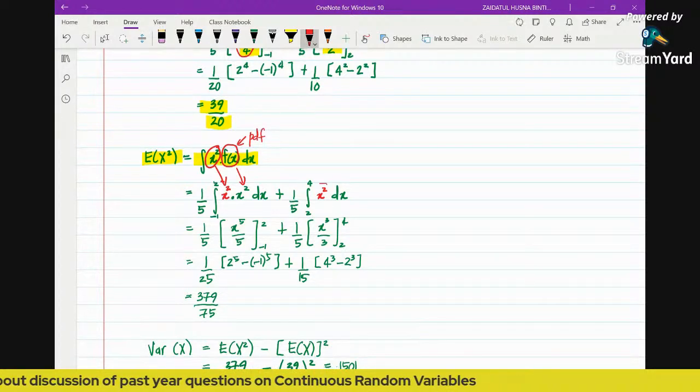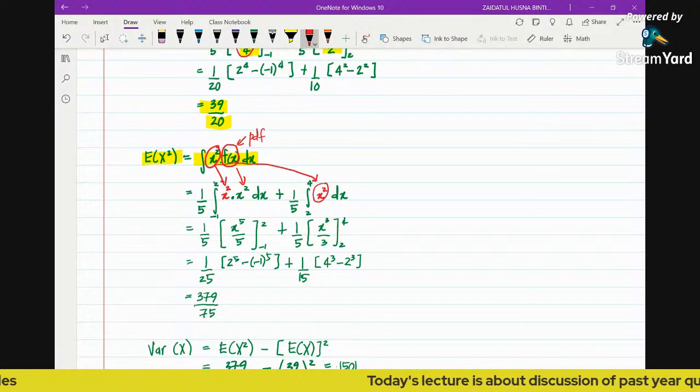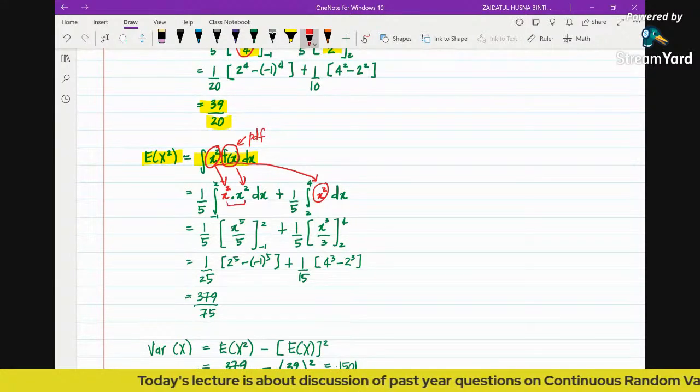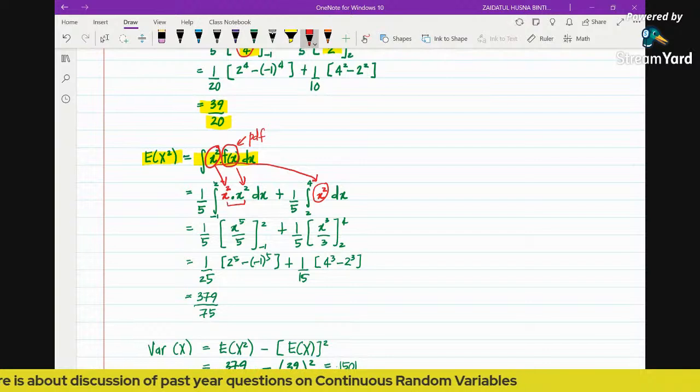Okay, this x square here is coming from the formula x square, because our PDF is simply constant 1, so it's x square times 1, which is x square. And now, next, don't forget to expand first. x square times x square is x power 4.